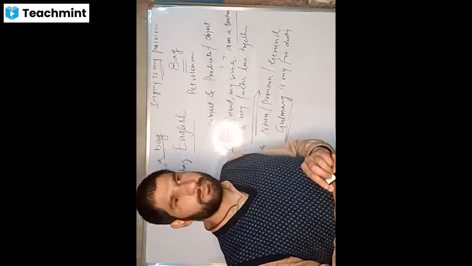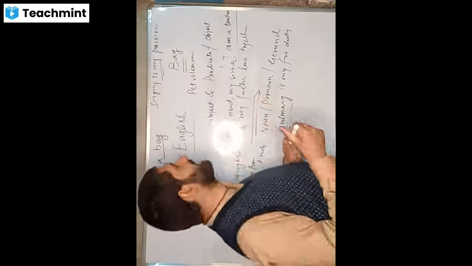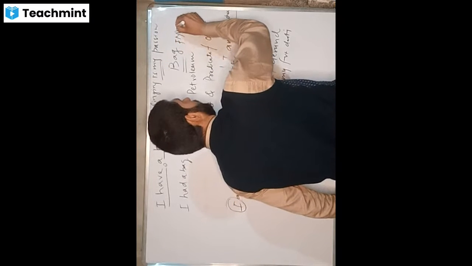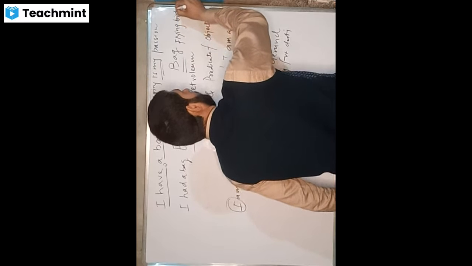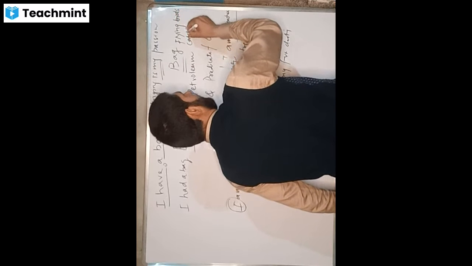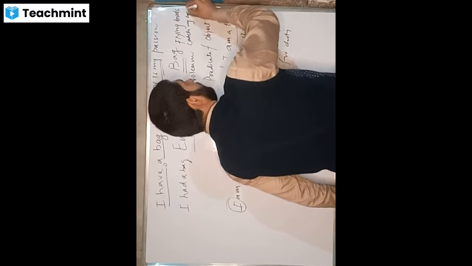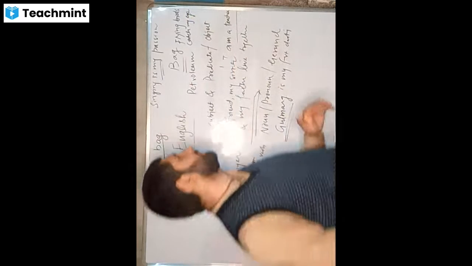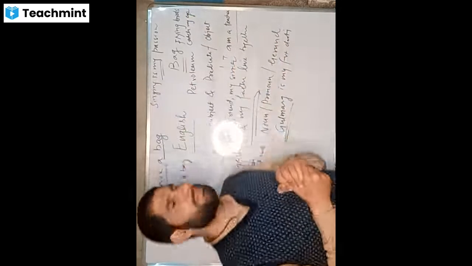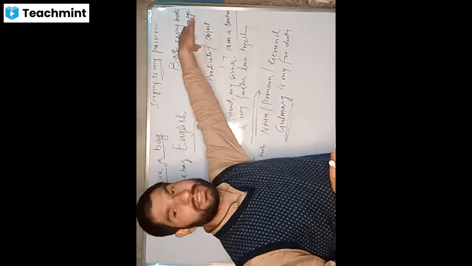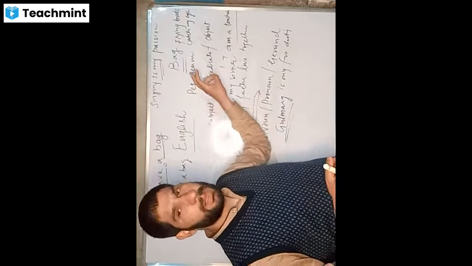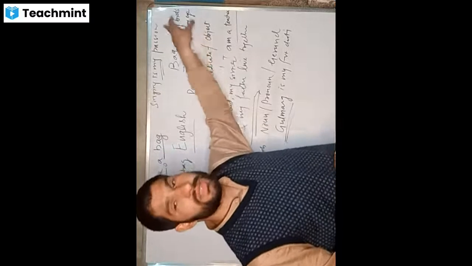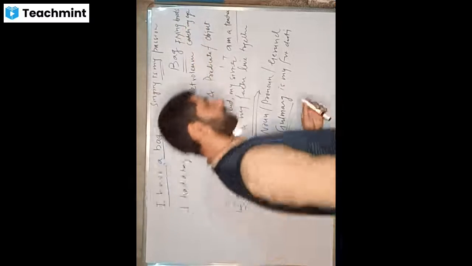For example, we also say, flying birds catch my eye. Sometimes you will see the flying birds, and they simply startle us with their beauty of flying. So what is flying here? It is a verb, there is no doubt about it, but it is a gerund here because we are using it as a noun.